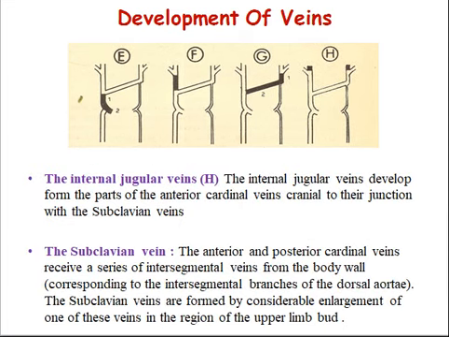The internal jugular vein. The internal jugular vein developed from the part of the anterior cardinal vein cranial to their junction with the subclavian vein. Now coming on to the subclavian vein, the anterior and posterior cardinal veins receive a series of intersegmental veins from the body wall, corresponding to the intersegmental branches of the dorsal aorta. The subclavian veins are formed by considerable enlargement of one of these veins in the region of the upper limb bud.